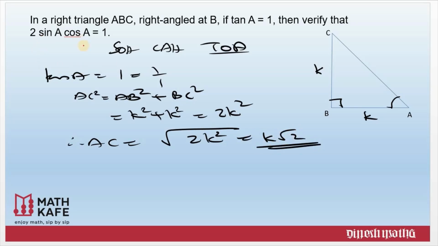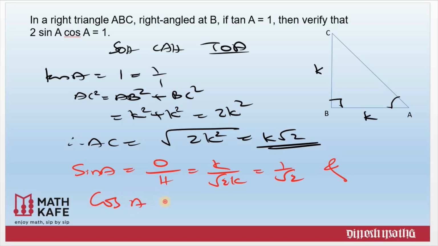Here we are in need of sin A and cos A. So we know that sin A equal to opposite by hypotenuse, that is K by root 2 K, that's equal to 1 by root 2, and cos A equal to what? Adjacent side by hypotenuse, SOHCAHTOA. So this is again K divided by root 2 K, 1 by root 2. Now we'll go for the last part. We need to prove 2 sin A cos A equal to 1. LHS, that is 2 sin A cos A is equal to 2 times.